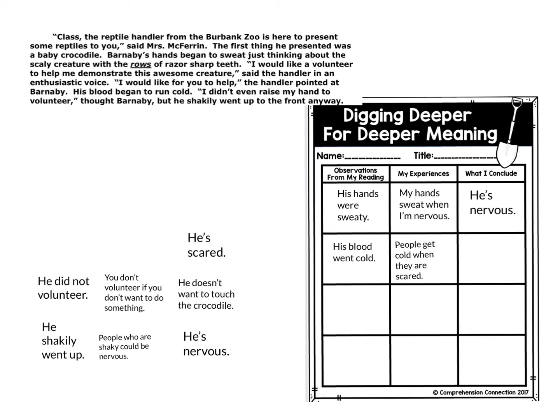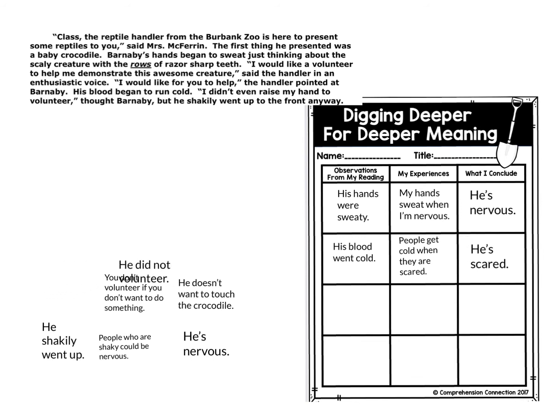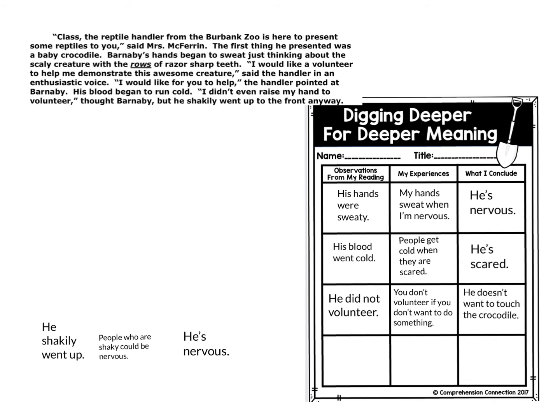And I know people get cold when they're scared. So what I conclude is Barnaby's scared. The next thing I noticed from my observations was that he didn't volunteer. And from my experience, you don't volunteer if you don't want to do something. So I would conclude that he doesn't want to touch the crocodile.